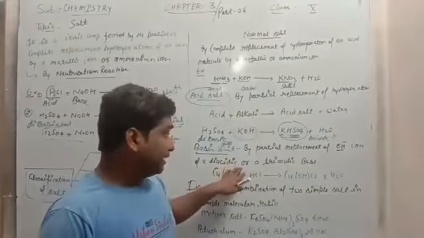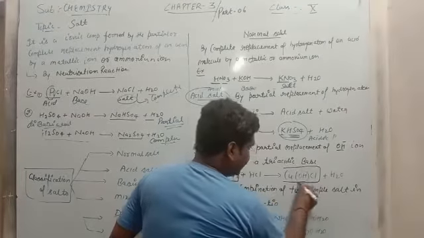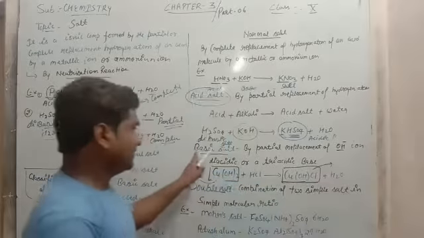A triacidic base means the base which has an acidity of 3. Look at this reaction: in copper hydroxide, two hydroxyl ions are there, so it acts as a base, and it is a diacidic base. When a diacidic base reacts with the acid, one hydroxyl ion is replaced by the acid and the other hydroxide ion is retained in the salt. Such a type of salt is known as the basic salt.